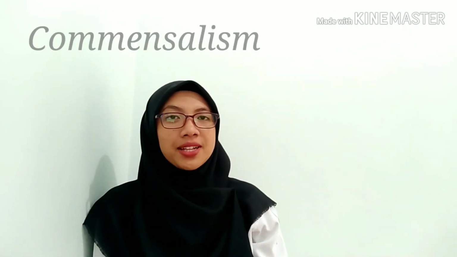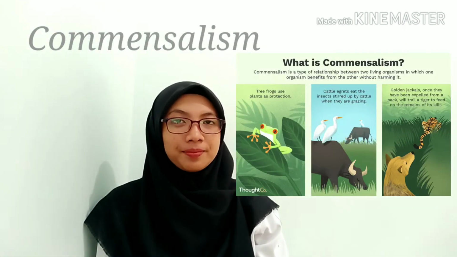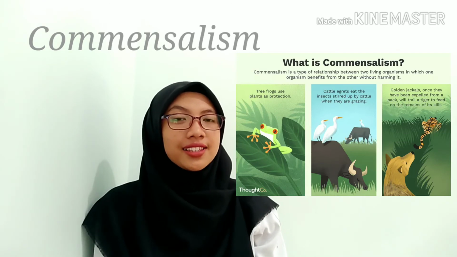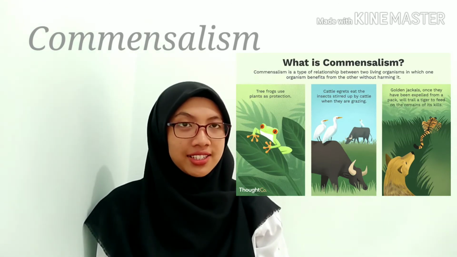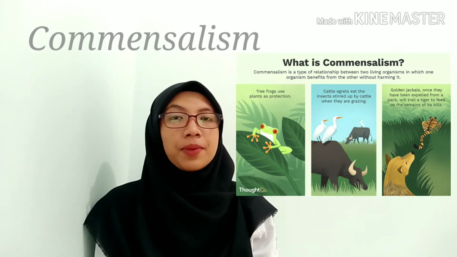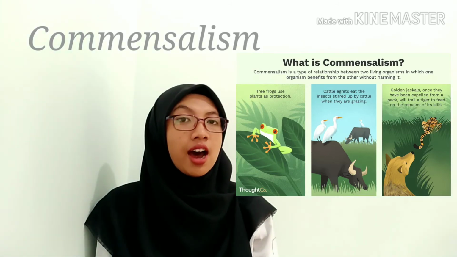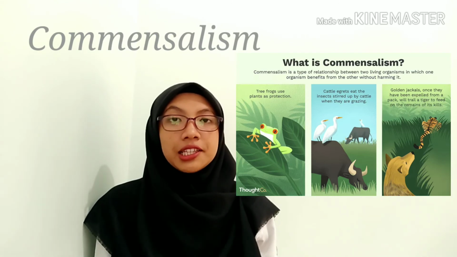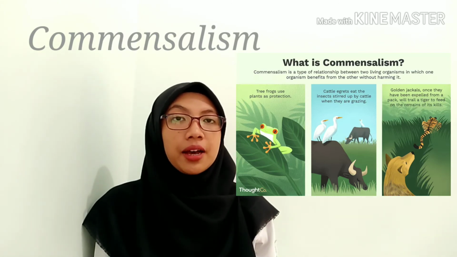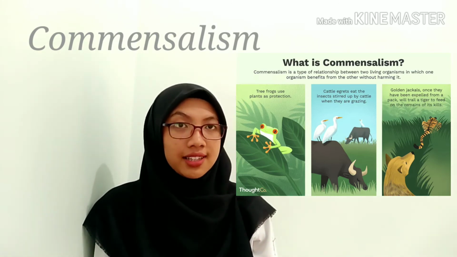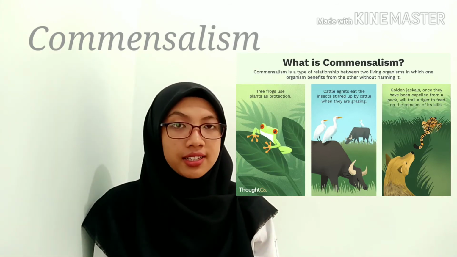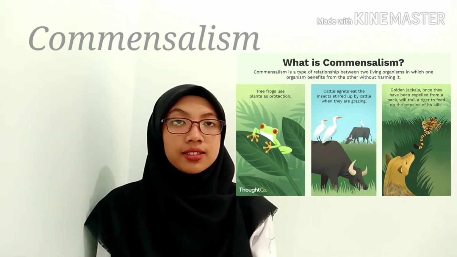Next, commensalism symbiotic. Commensalism is a type of symbiotic relationship in which one species benefits while the other species is not harmed. The species that gains a benefit is called the commensal, and the other species is called the host.